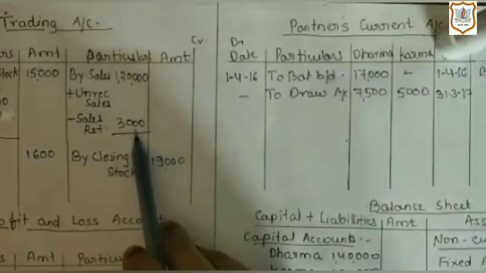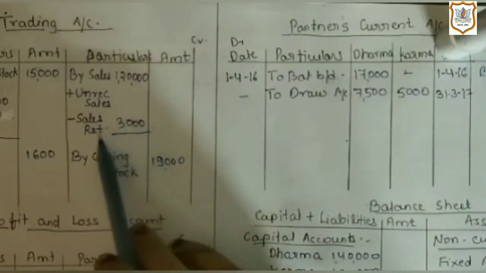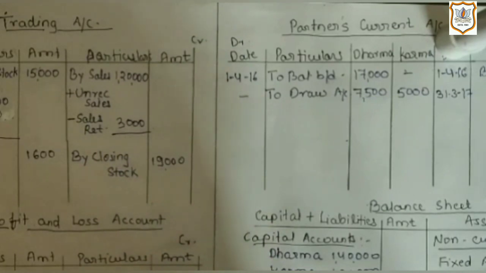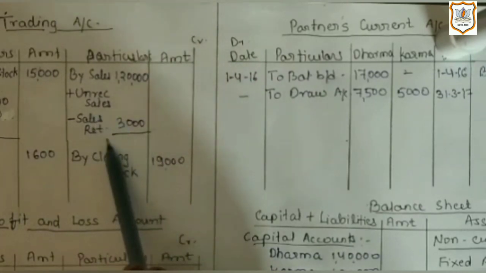Similarly, I have recorded rupees 3,000 as sales return from trial balance, which is given on debit side of trial balance, and it is written as goods return credit. Here goods return credit means sales return.